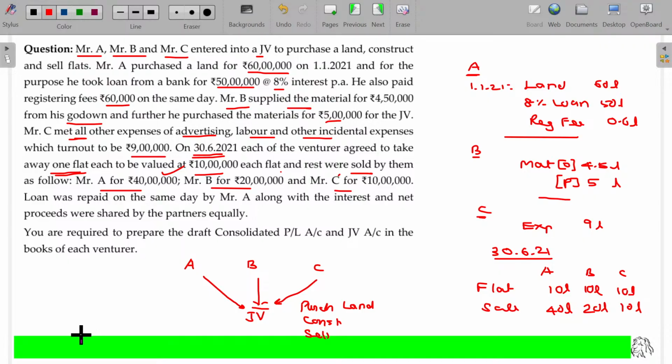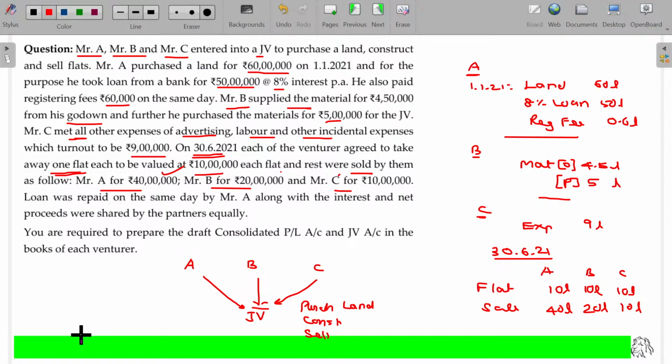Now, because of this jointly controlled operation, they are involving in some operations. Jointly controlled asset means they don't have any tension of doing that. I purchased and let it work and generate income share. Jointly controlled entity means they may start a business that will have a long life. When it's a temporary operation, maybe 3 or 4 months, that's jointly controlled operations. In this case, they constructed lots of flats.